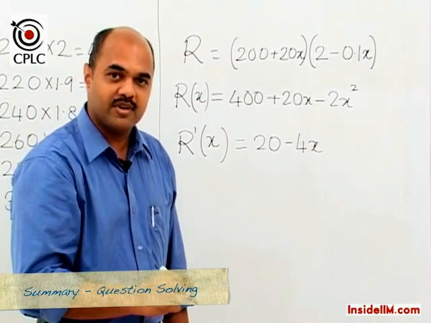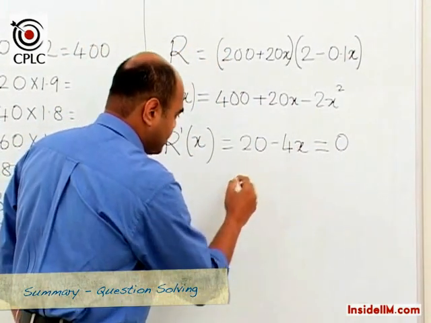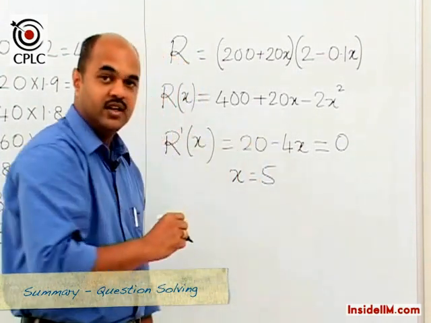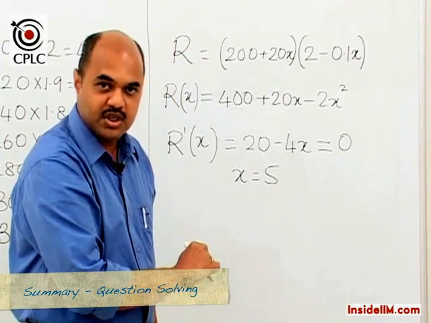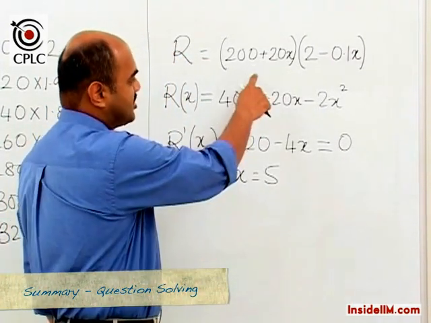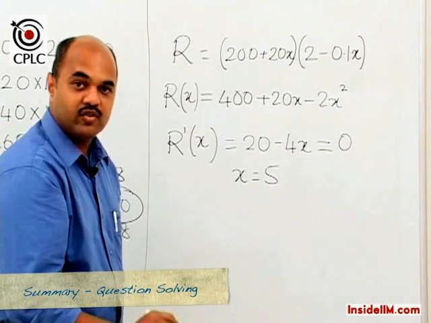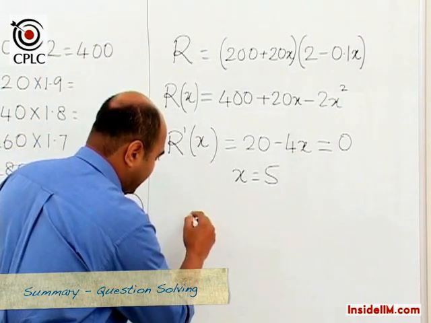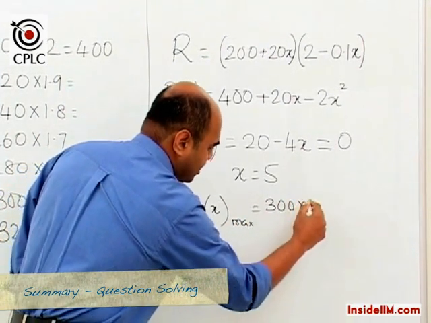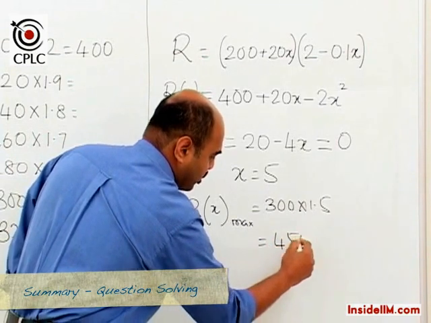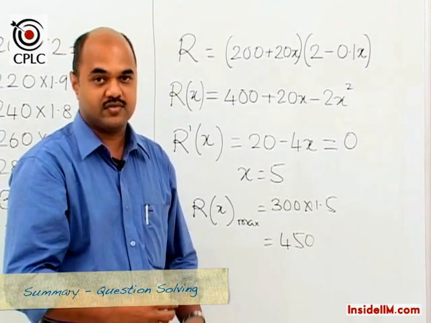If we again go back to our method of derivatives, this needs to be equated to 0, and hence if we solve this, we get x is equal to 5, which means the maxima will occur when 5 extra lots are purchased. And if 5 extra lots are purchased, it would mean 300 samosas need to be purchased at a price of 1 rupee 50 paise each, and hence my maximum revenue would be 300 multiplied by 1.5, which would be 450 rupees. Same answer using a different method which involves derivatives.